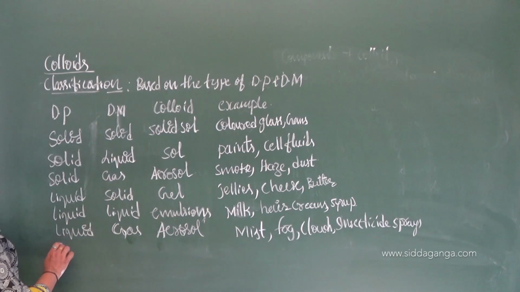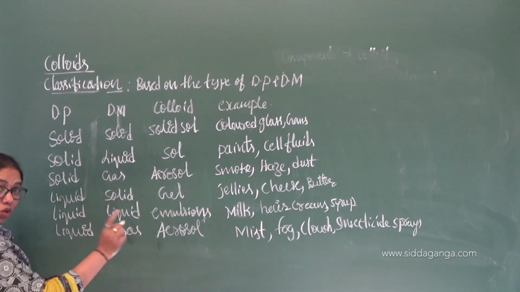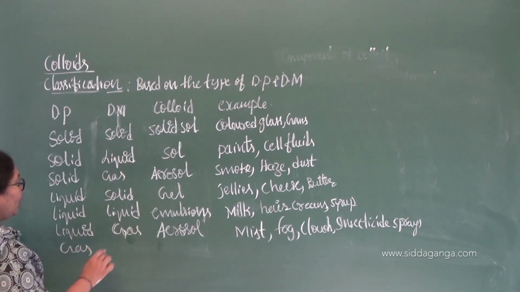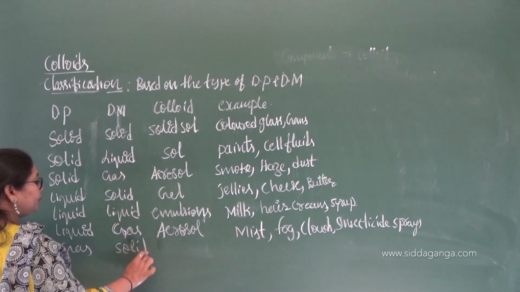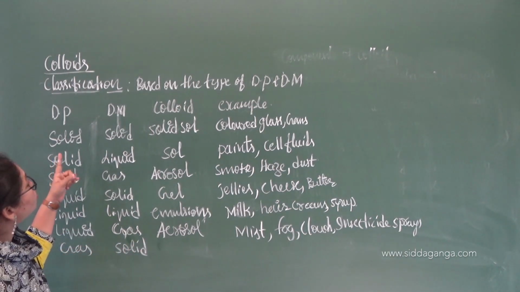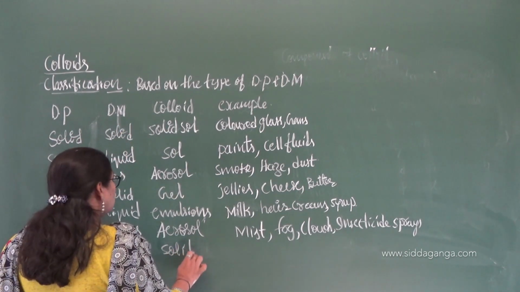Okay, so if you move on to the next one: liquid in liquid is over, solid in liquid in gas is over. Then we have gas as the dispersed phase. Here it is gas in solid. So it is called a solid sol.